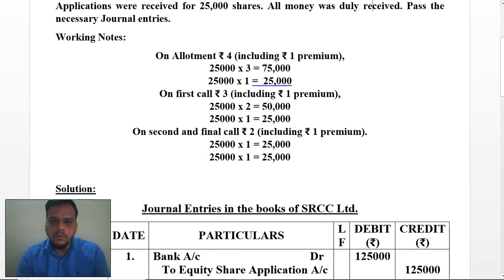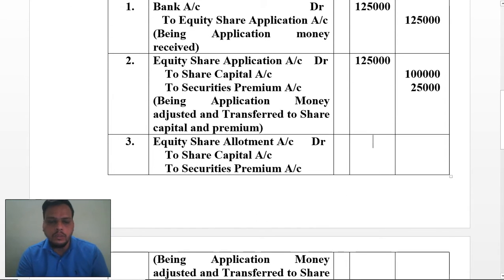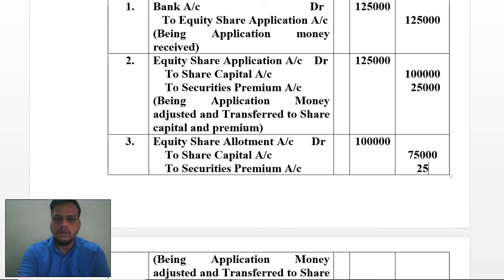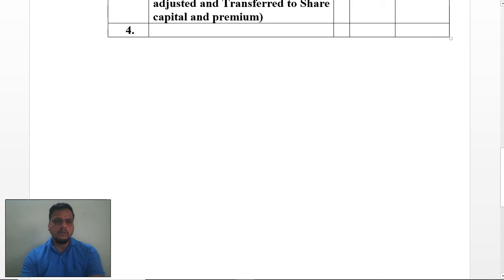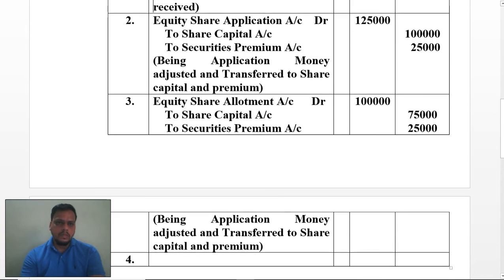What would be the amount? 75,000 plus 25,000 is equal to 1 lakh rupees you are receiving. Write it here, 1 lakh rupees. Now bifurcate that 1 lakh rupees as 75,000 and 25,000 respectively. Then you have to write being for transferring, and after that you will receive the amount as money.